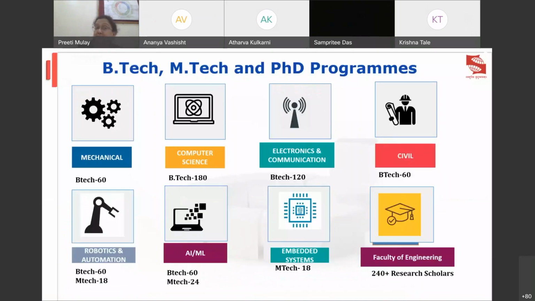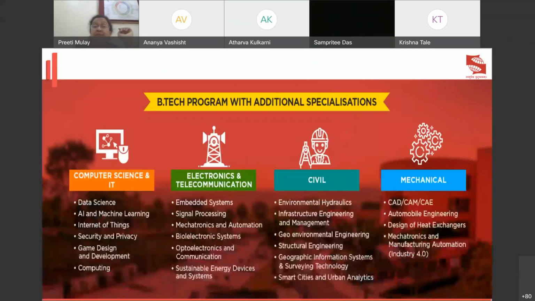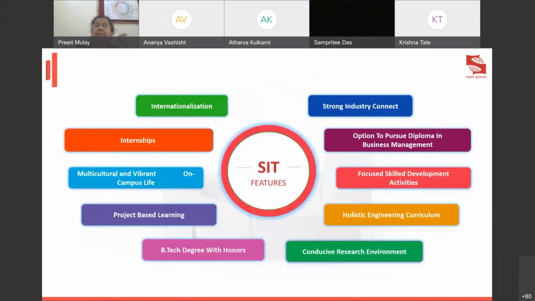As I already told you, we not only offer BTech degrees, but we offer BTech, research-oriented MTech and PhD programs also. And in computer science, ENTC, civil, mechanical, all these are the branches and specializations. And what are the features of SIT, as we have already discussed. So a few more are given here.